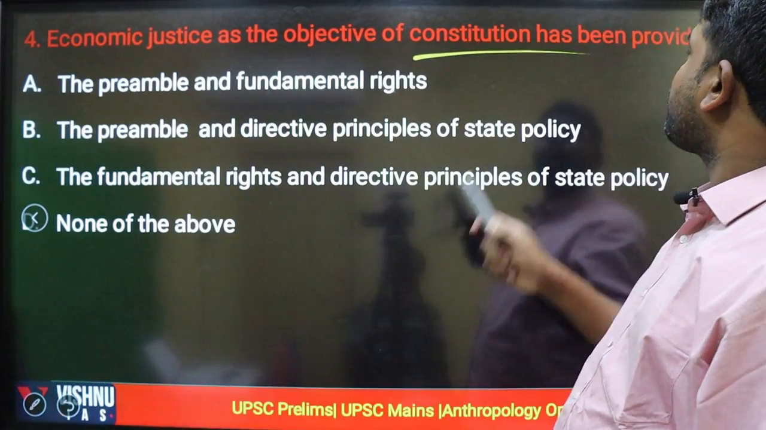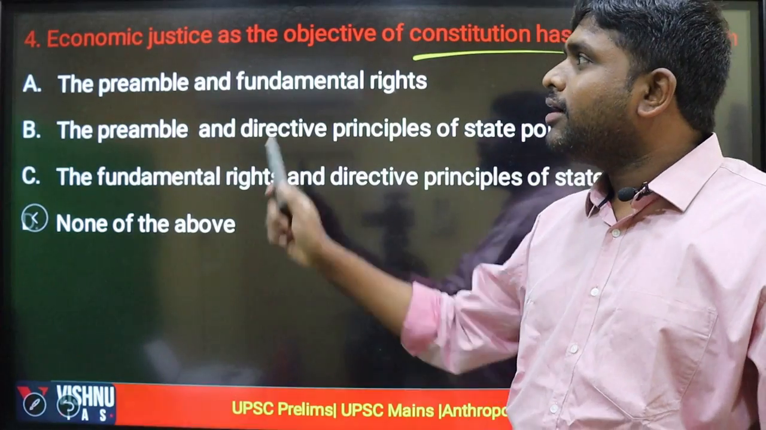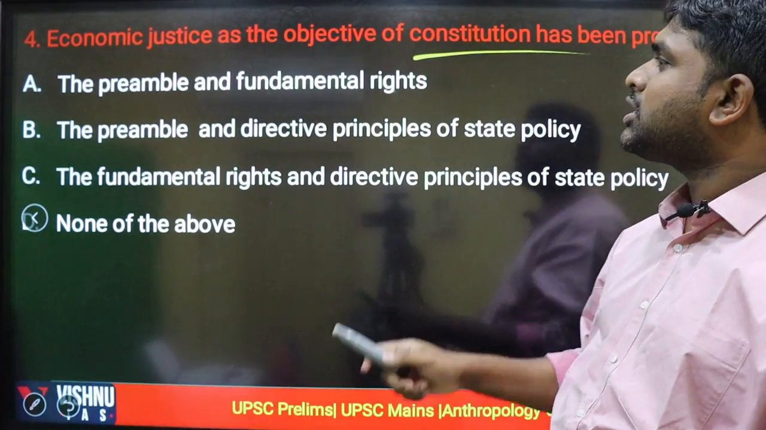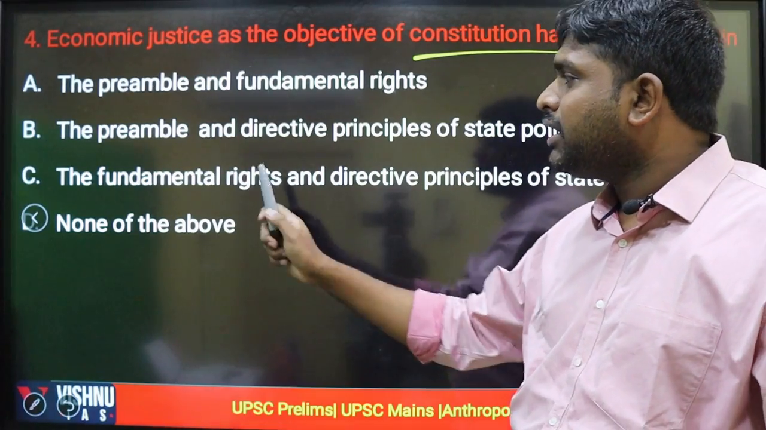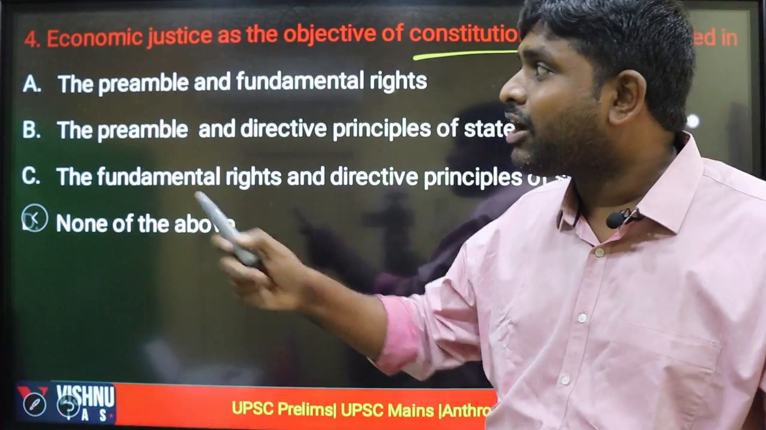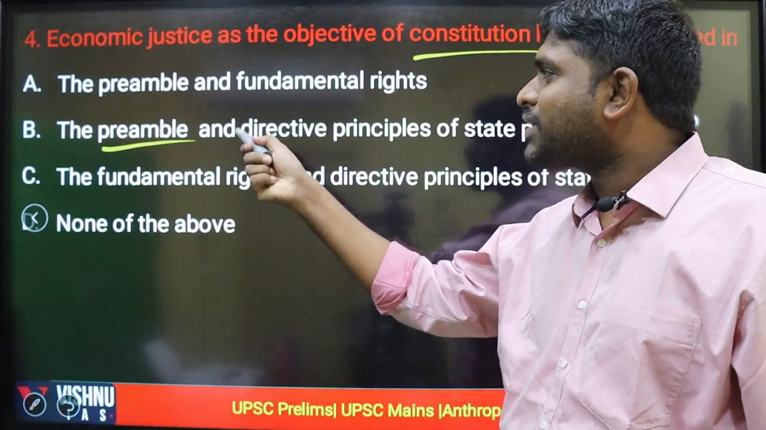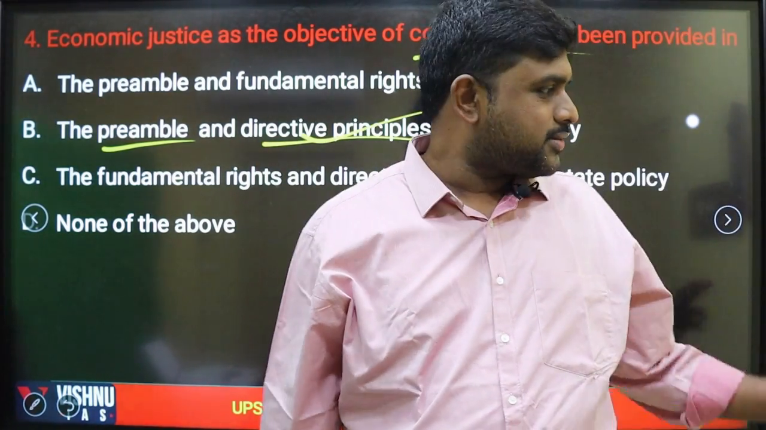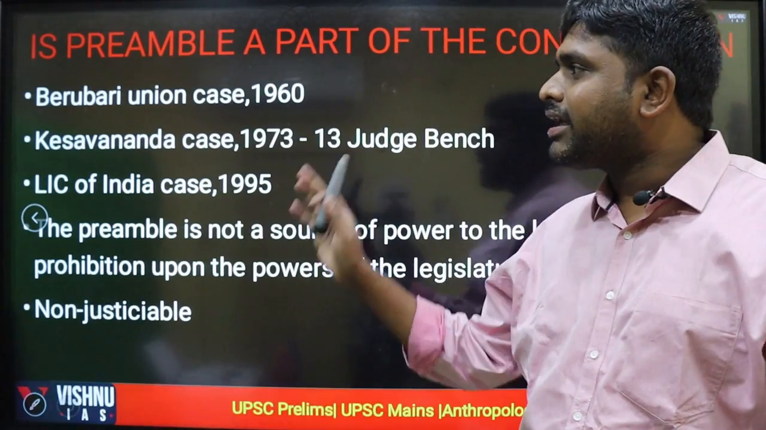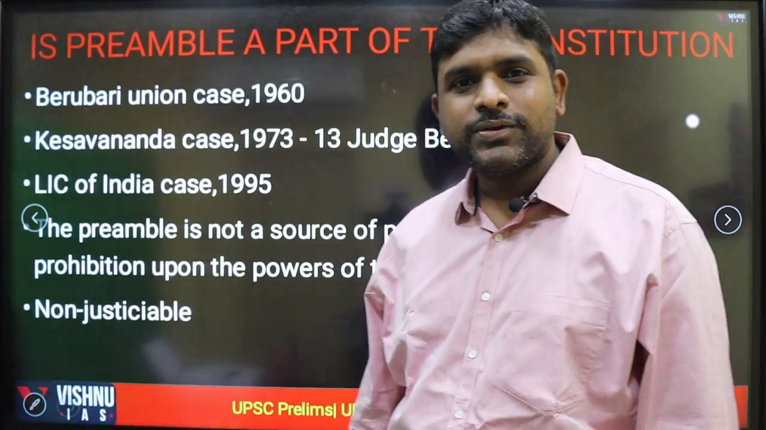Economic justice as an objective of the Constitution has been provided in the preamble and the fundamental rights, preamble and the DPSP, or fundamental rights and DPSP. Economic justice is present in the preamble and the directive principles of state policy. Yes. And I gave the judgments also.